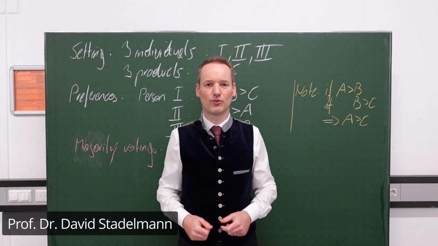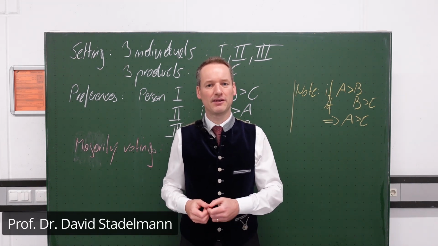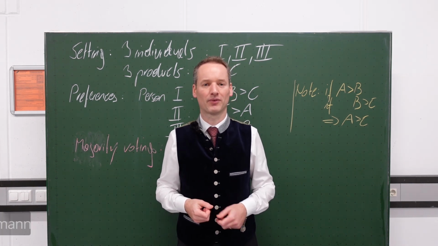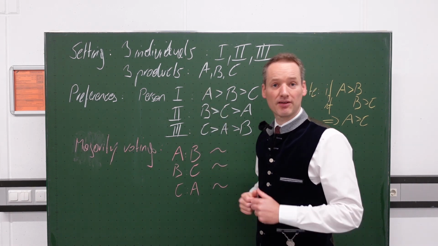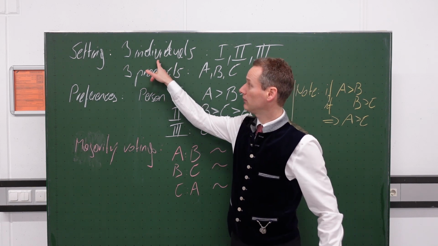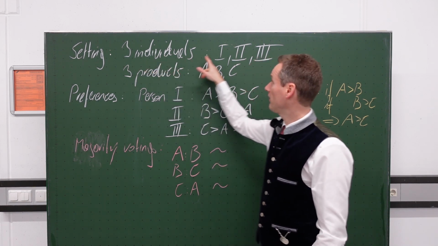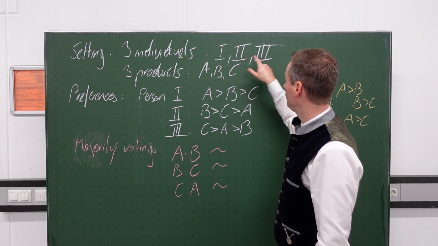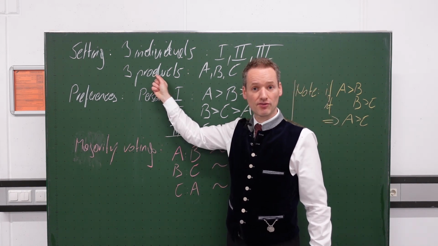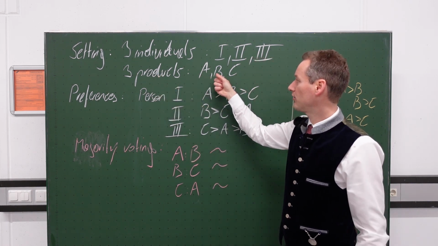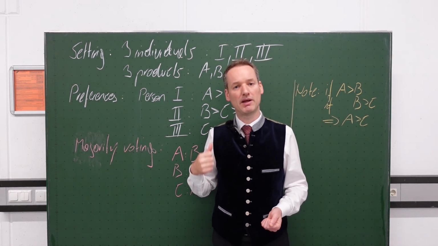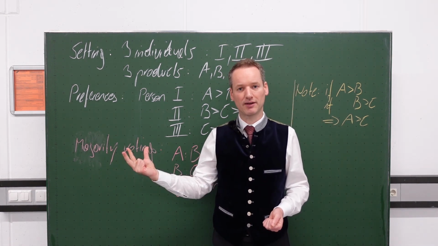Welcome to this short video where I would like to explain to you that there is no social welfare function in general. I have prepared a simple example for you, and I make a very simple society. There are three individuals in our society. I call them Roman 1, Roman 2, Roman 3. There are also three products in our society: product A, product B, product C. So I have a very simple society made up of three people and three products.